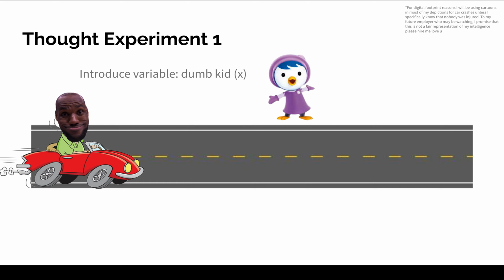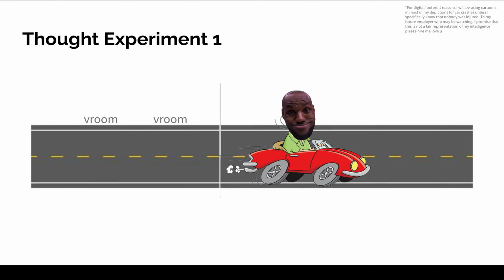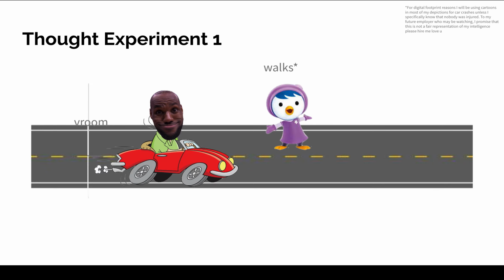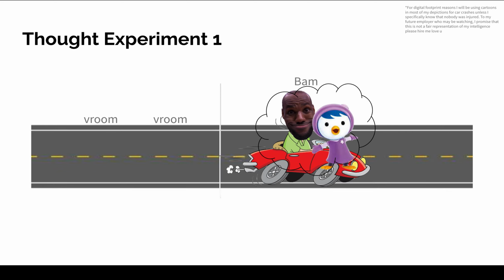Now, what we're going to do is introduce the variable, which is dumb kid X, and for this example, we're going to use Petty. Petty is a character from Pororo, a very, very smart character. We can call it Petty or dumb kid X. Now, for this thought experiment, imagine what happened here. He goes vroom vroom, but now we're introducing Petty, and let's see how this new variable plays into the experiment. As you see, Petty walks, vroom. Vroom is the same. Remember, it's always a constant. Whatever LeBron does is always going to be constant.